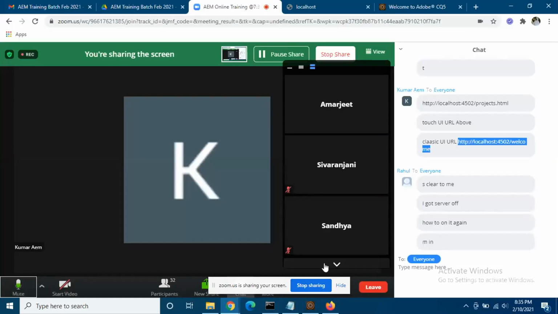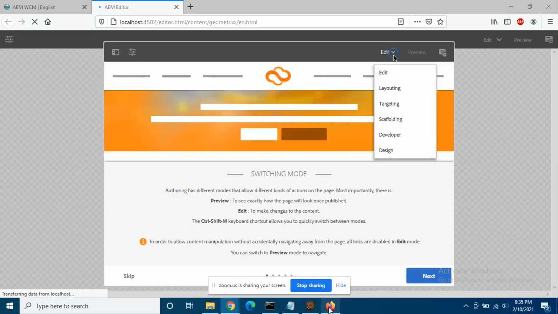So may I close my screen? No, I'll just show you. So everybody can see on your screen as well, because I wanted to show them how they can do on their own machine. So I'll just show you how you can do.